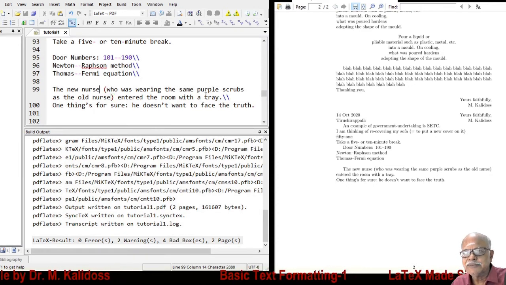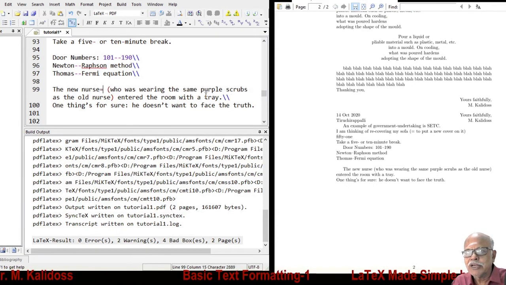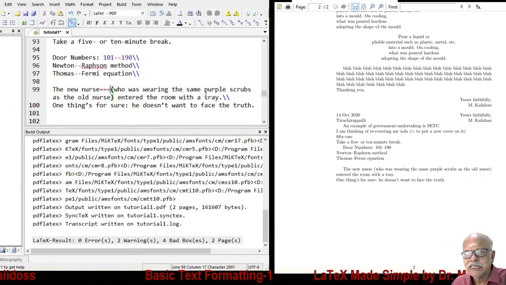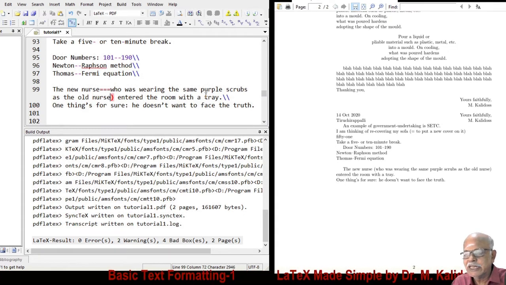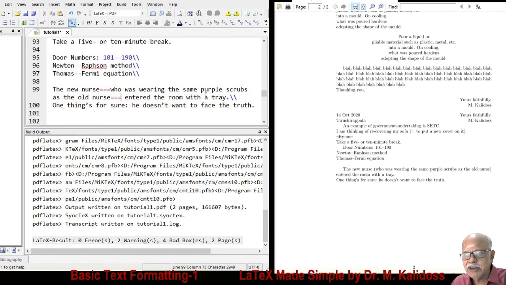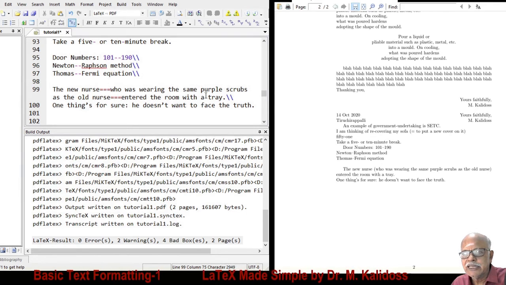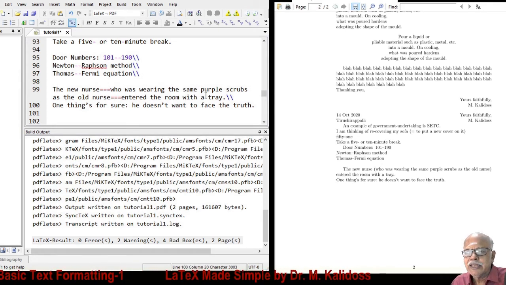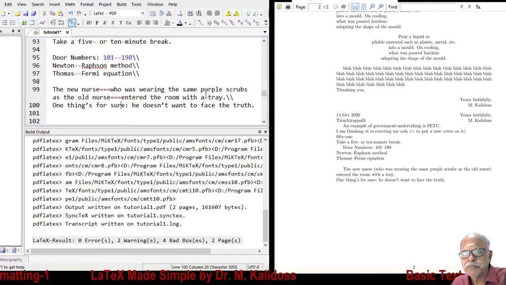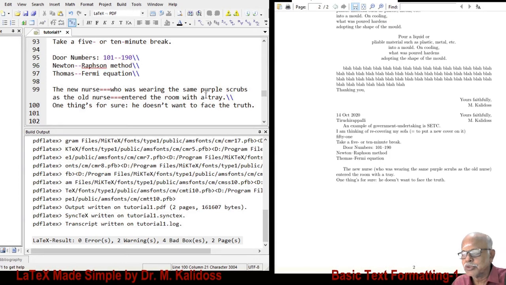In that case, we will use what is known as the m dash, three hyphens in the editor and the longest line in the output. Consider the next sentence. One thing is for sure, colon, he does not want to face truth.